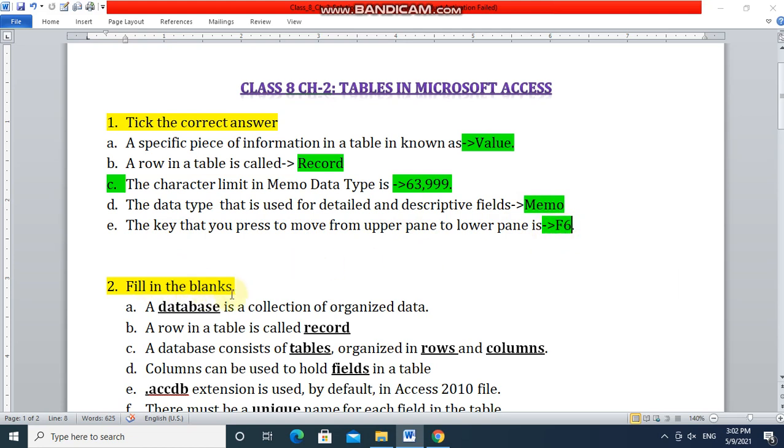Next question is filling the blanks. A database is collection of organized data. A row in a table is called record. A database consists of tables organized in rows and columns. Columns can be used to hold fields in a table. .accdb extension is used by default in Access 2010.